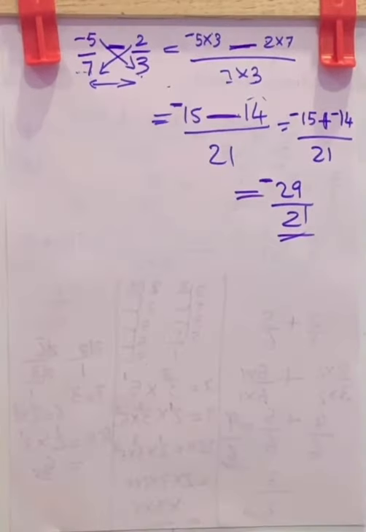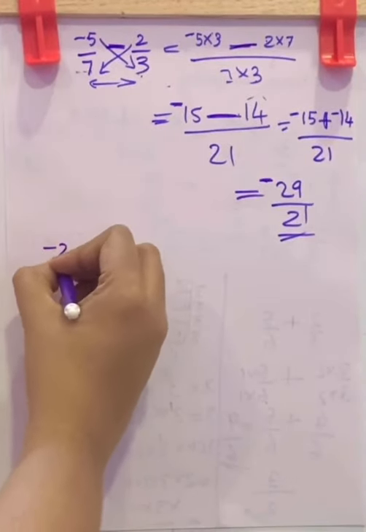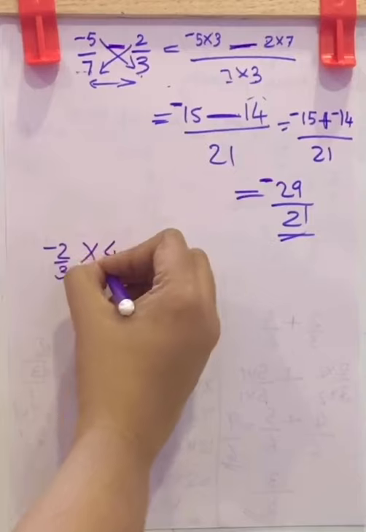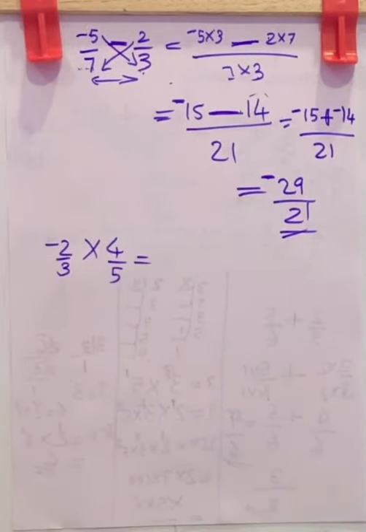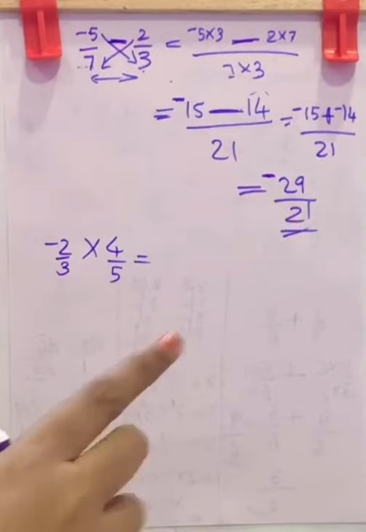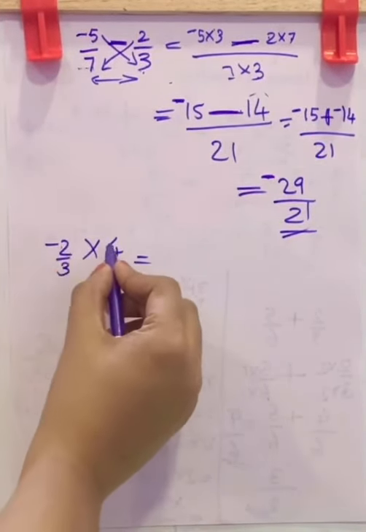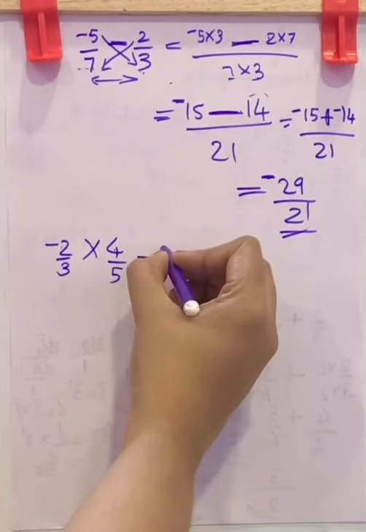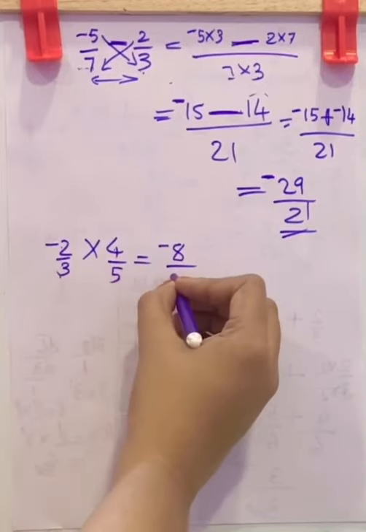Now next, let us check multiplication of rational numbers. Negative 2 by 3 into 4 by 5. The multiplication is much easier than addition and subtraction because you can directly multiply the numerators and denominators. That is the method. Here, product of numerators, that is negative 2 into 4, negative 8. 5 into 3, 15.